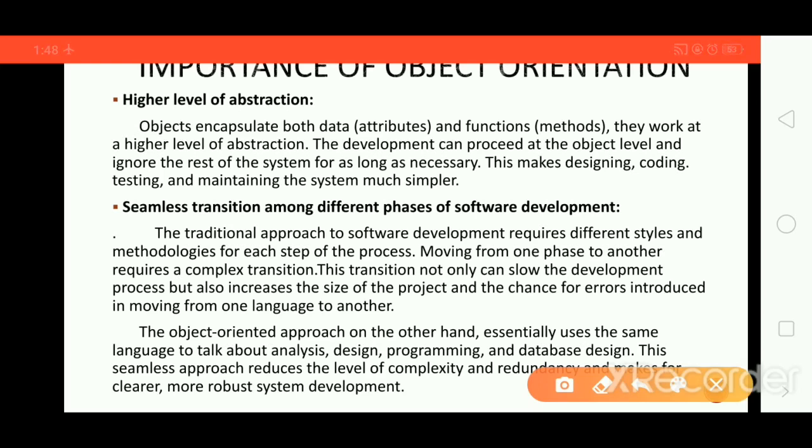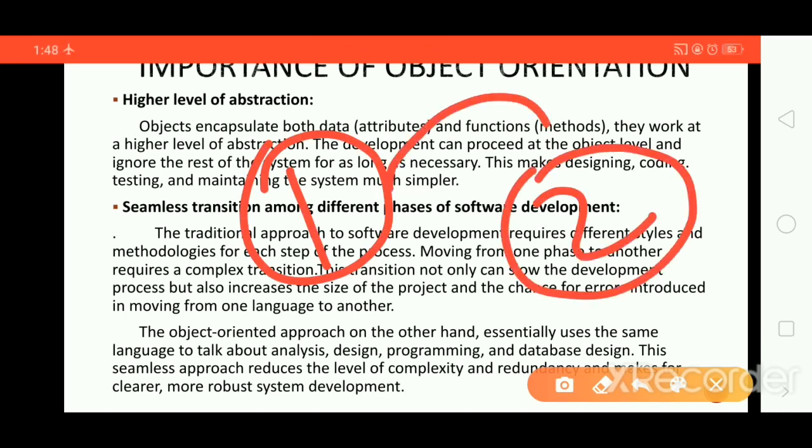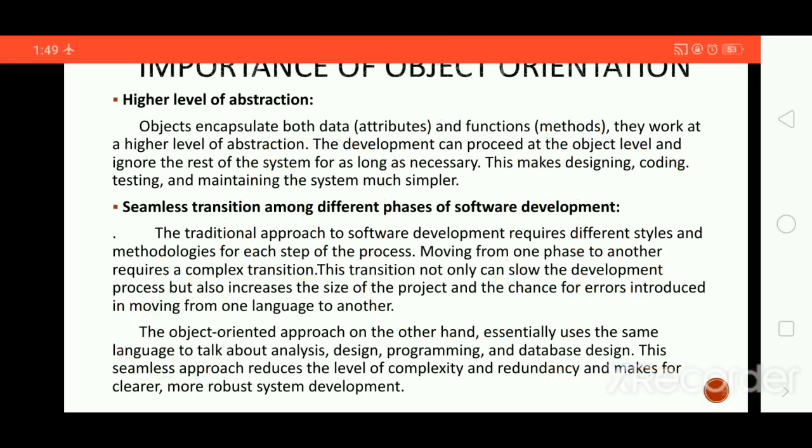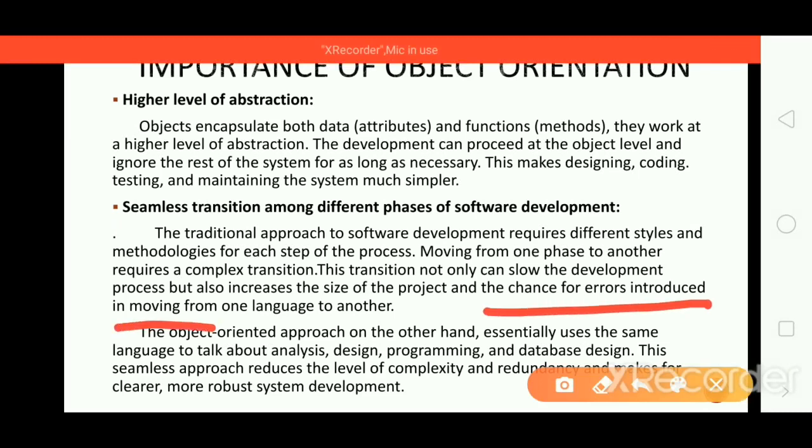See guys, suppose this is the first phase, this is the second phase. If you want to move from this phase to this phase and transfer the coding part, it takes much time and slows down the development process, because here you used different strategies and different methodologies, and you want the same methodologies and strategies to be transferred here. And there is the chance for errors introduced in moving from one language to another.